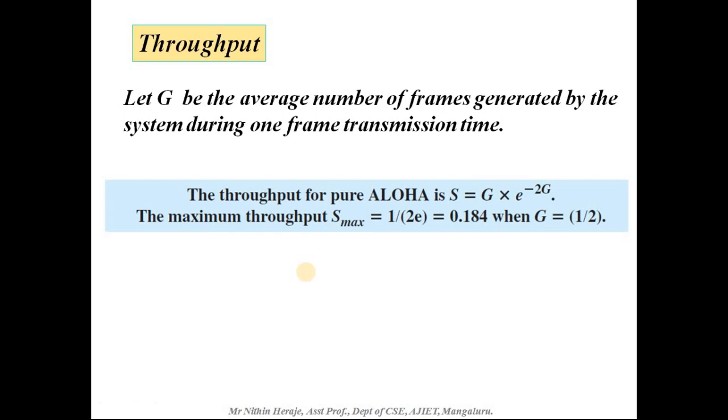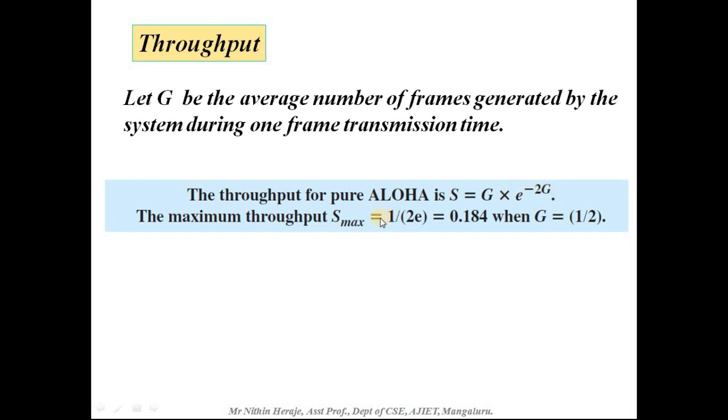Calculating the throughput. Let G be the average number of frames generated by the system during one frame transmission time. So the throughput of pure Aloha is calculated as S equal to G into e power minus 2G.